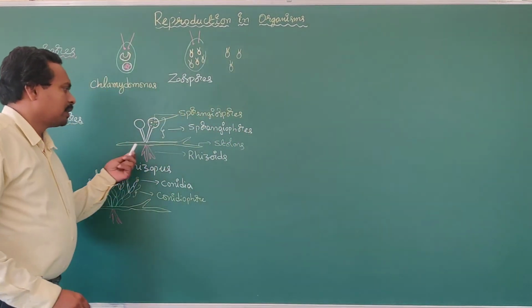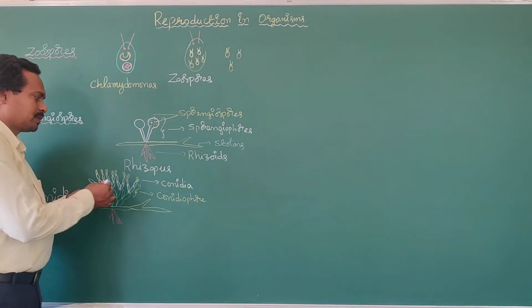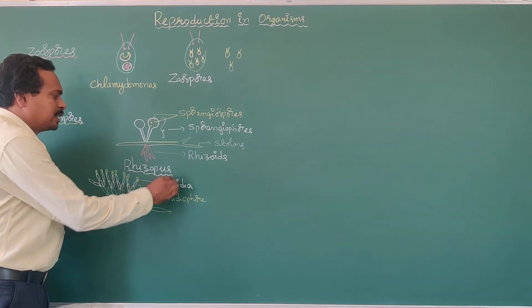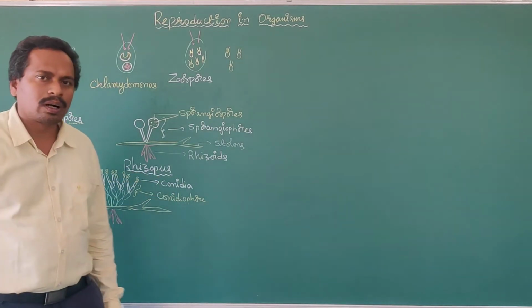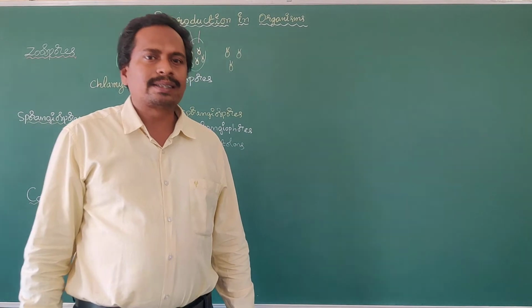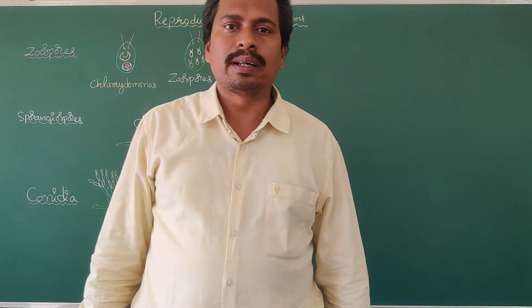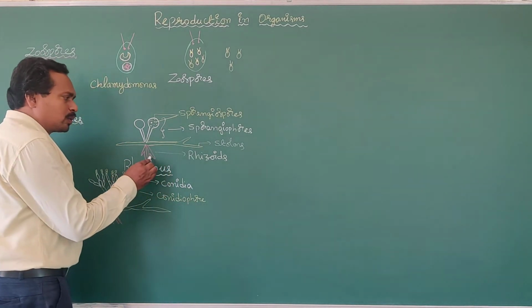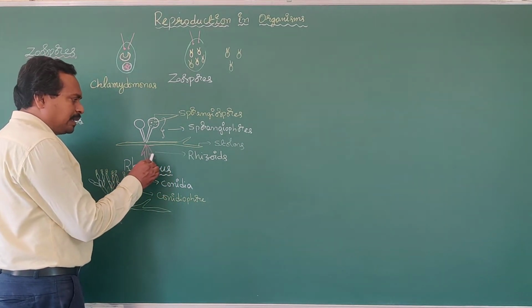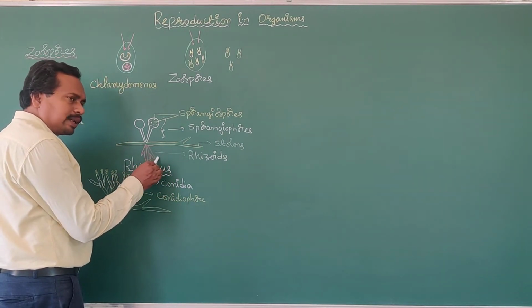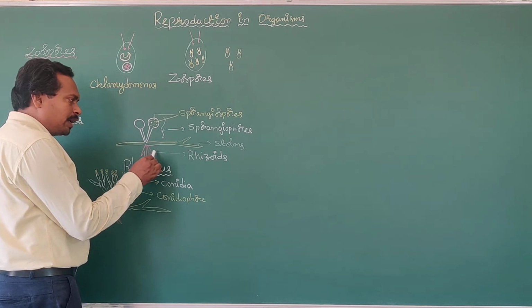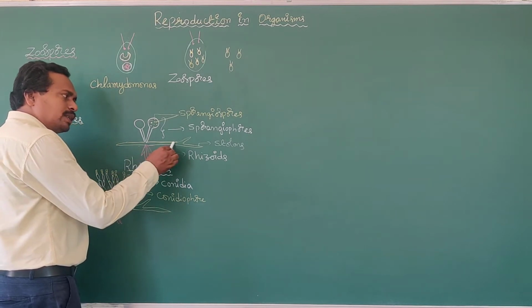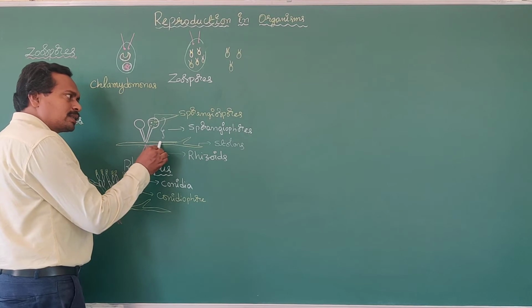Here the parental organism is Rhizopus. Rhizopus generally grows on bread, hence it is known as bread mold. In Rhizopus fungus, roots are absent in fungi. Instead of roots, rhizoids are present, along with the stolons.